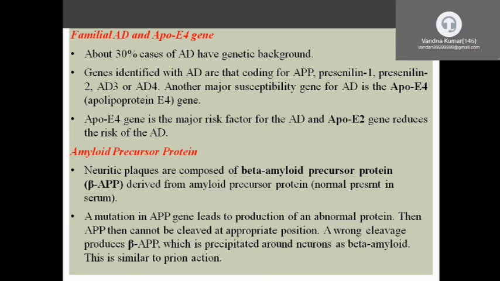Genes identified with Alzheimer's disease are those coding for APP, presenilin 1, presenilin 2, Alzheimer's disease 3, Alzheimer's disease 4. These are the genes. The ApoE4 gene is the major risk factor for Alzheimer's disease, and the ApoE2 gene reduces the risk of Alzheimer's disease.